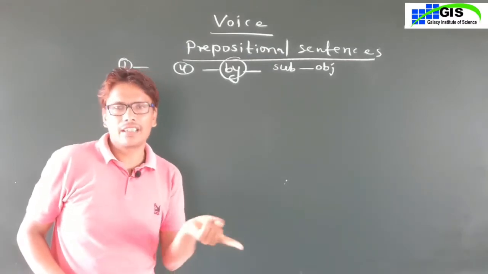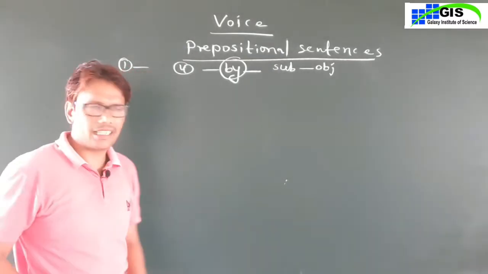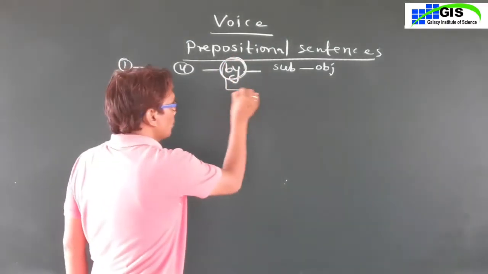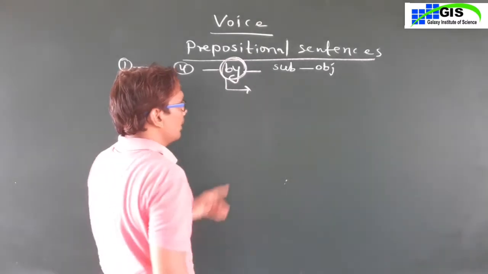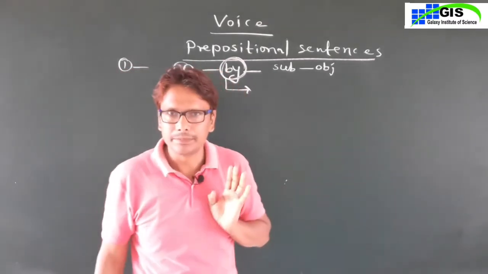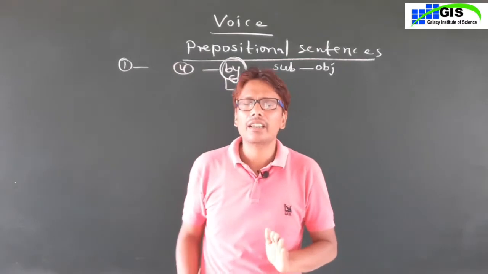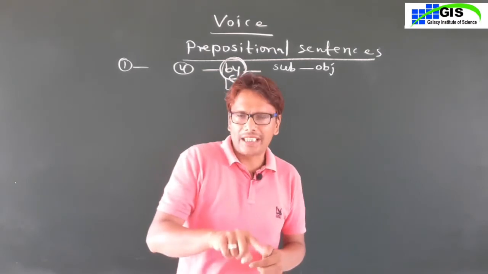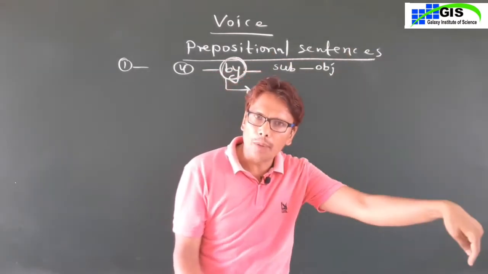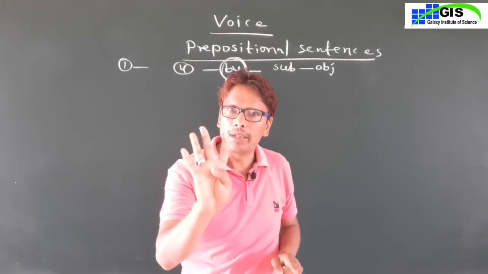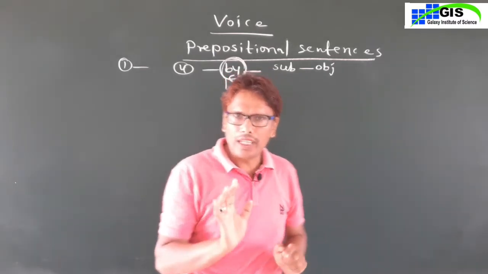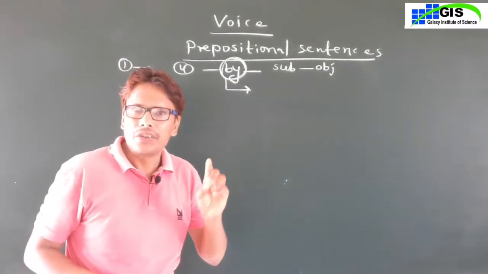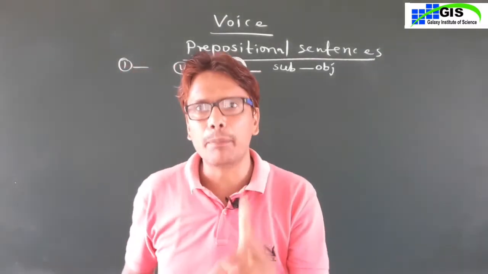But in today's session, we will discuss this rule. Means to say, we use another preposition in place of by. In rule number 4 we use by plus object, changing the subject into the object. But today there are so many verbs that take a preposition other than by.